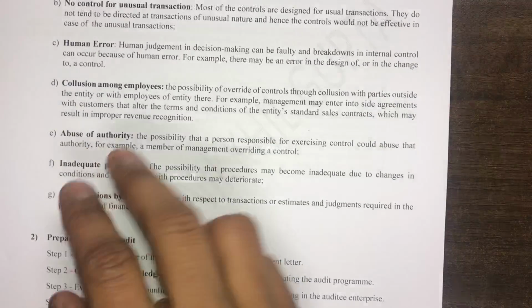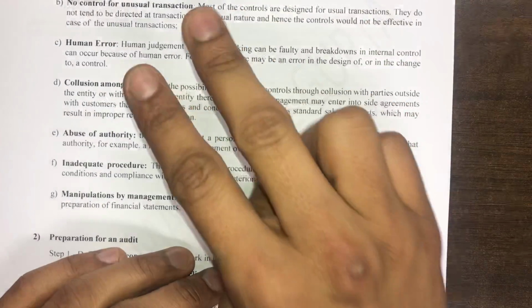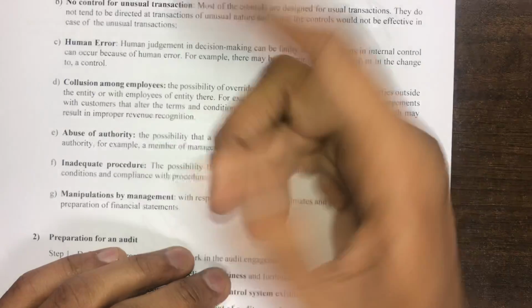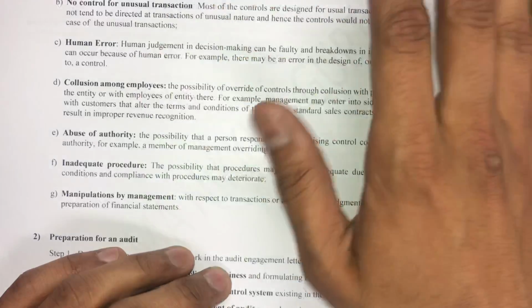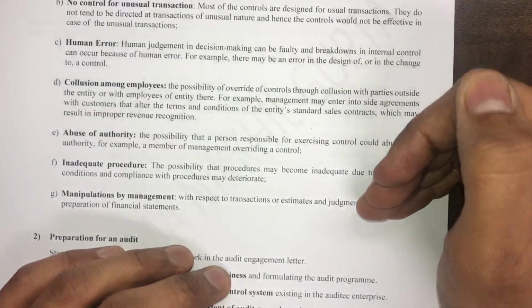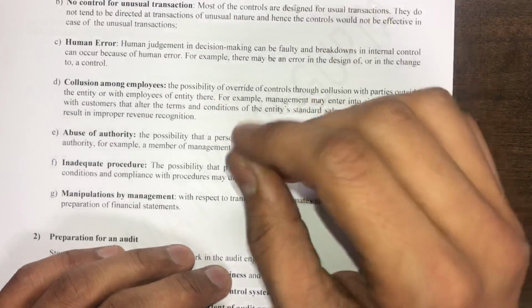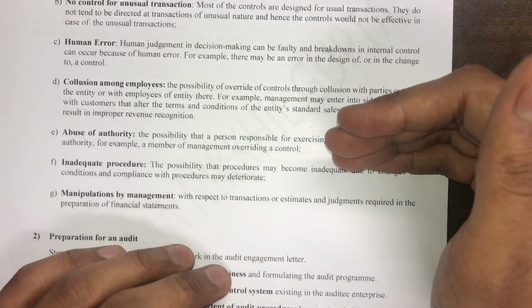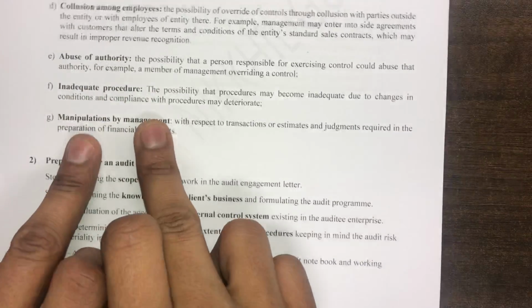Abuse of authority. Some top level management can override the controls, can suppress the controls because they are in a very serious senior position. So suppose there's a regulation that two managers will have to sign the check before the check is passed to the vendor, the MD may come up and say, okay, I'll sign the check, and no need to get it signed from two managers. This happens. This is what is management override of control. So the control is that at least two people sign the check. But since the MD has pitched in and he has signed the check himself, the control is lapsed. So this is management override of control because of their authority. So this is a shortcoming of internal control.